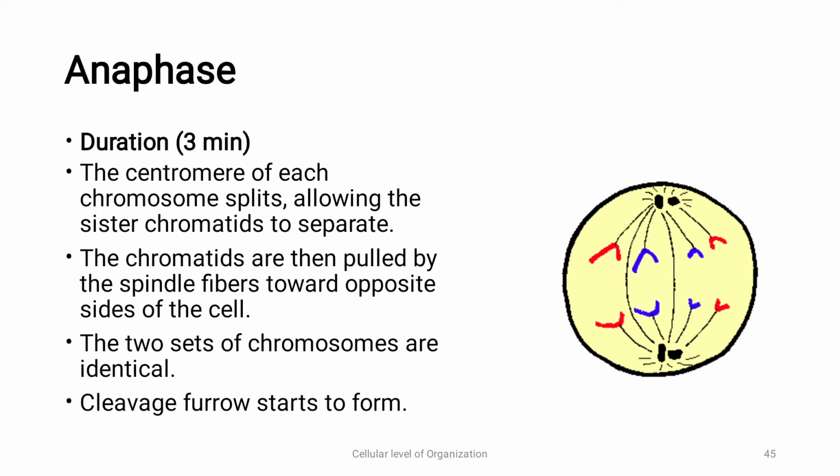Lastly, the cleavage furrow starts to form. What does that mean? Now there will be cleavage at this point and two cells are going to form in the next phase, that is telophase.